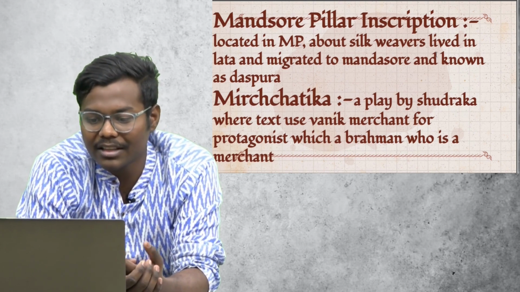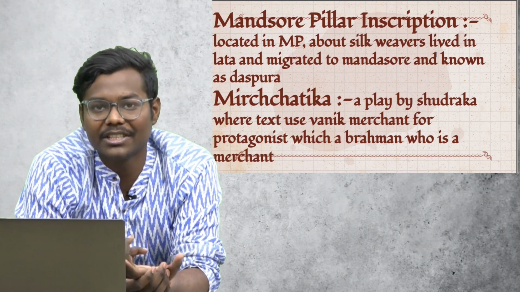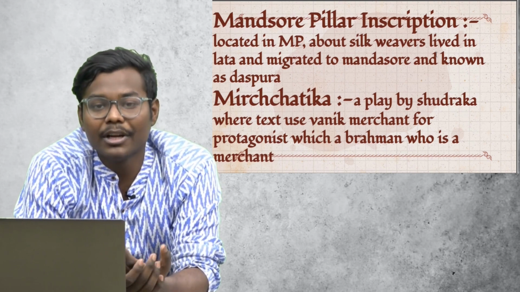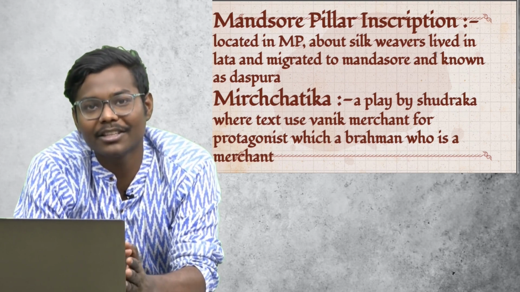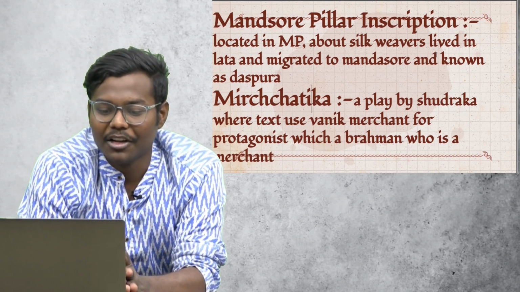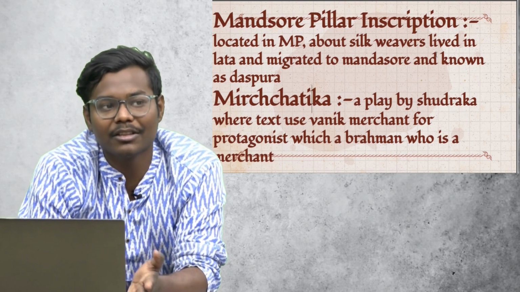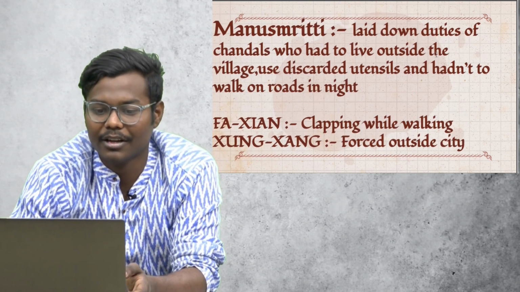Then there is Mricchakatika, which is a play by Shudraka. In this text, the important thing is that there is a merchant who is a Brahman. So this type of contradiction used to exist.